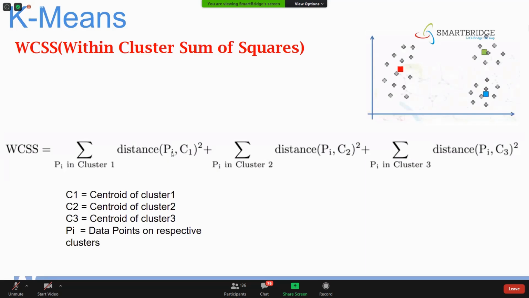i represents all the points. Suppose you're having 10 points, you'll be getting 10 values here, and we have to do the summation on it. Okay, and plus the summation of points in cluster 2.